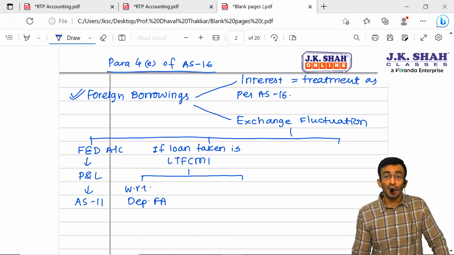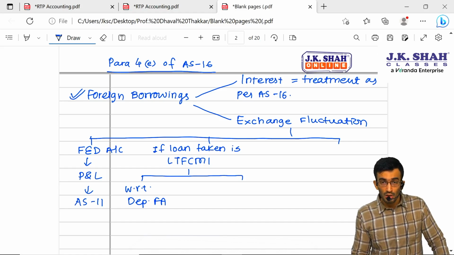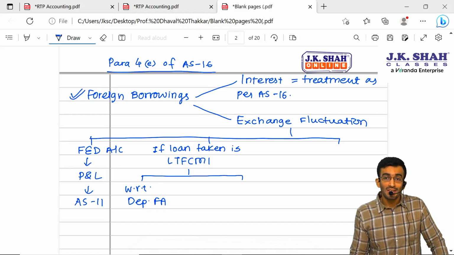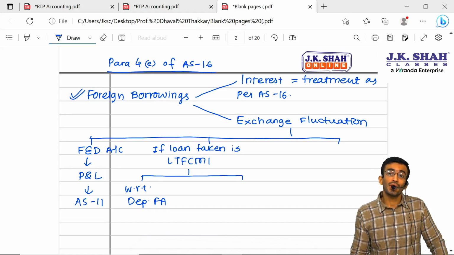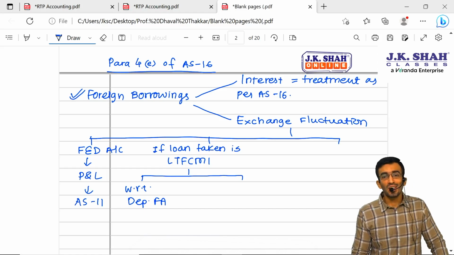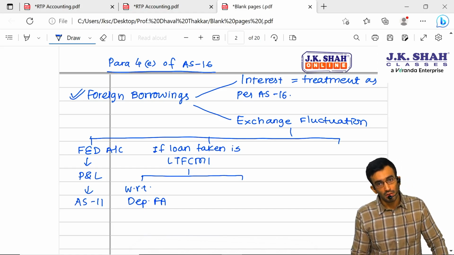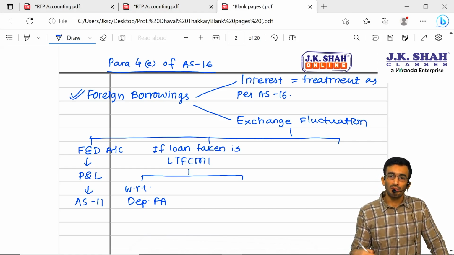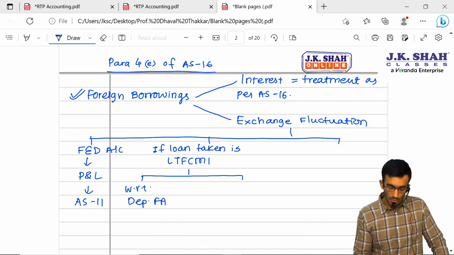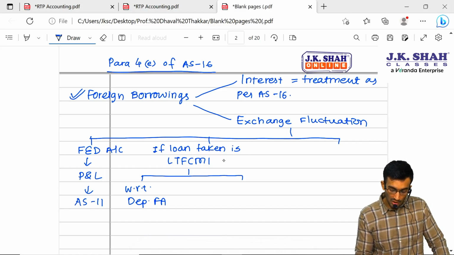Then any exchange fluctuation arising due to translation of this long-term foreign currency monetary item at year end, at closing rate, will be adjusted in the book value of the fixed asset and depreciation will be calculated on revised book value.